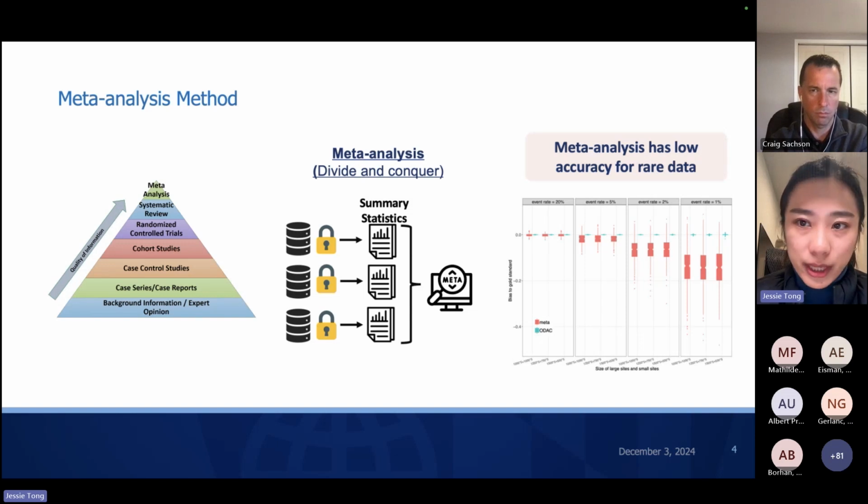However, some studies and papers show that when we study the rare disease problem and have rare data, the meta-analysis method cannot perform as well as pooled analysis or even some federated learning algorithms, which means that in terms of estimating the coefficients in a regression model, meta-analysis will have relatively low accuracy.